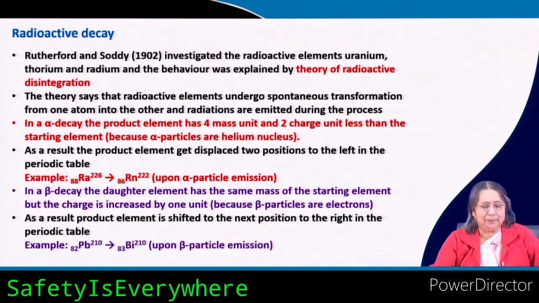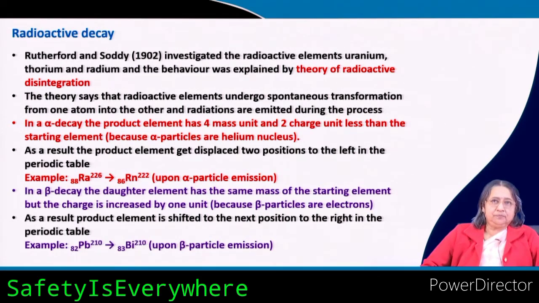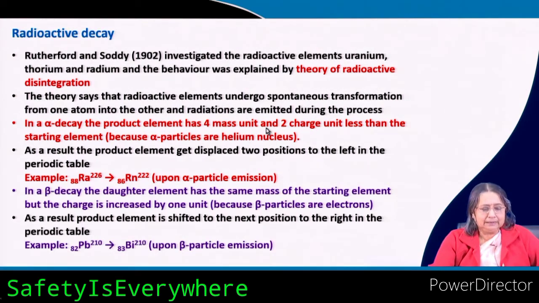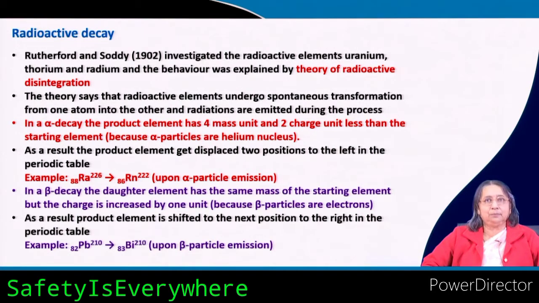So what will happen when some nucleus gives out an alpha particle? We will see that the new element that is formed is called the product element or daughter element; parent element and then daughter element, or parent element and product element.